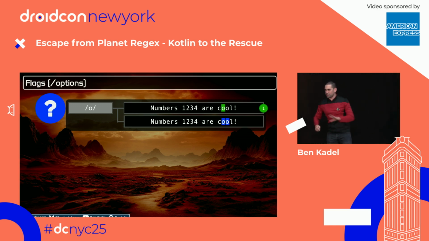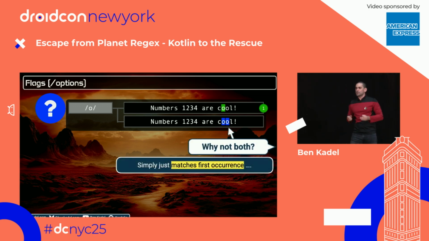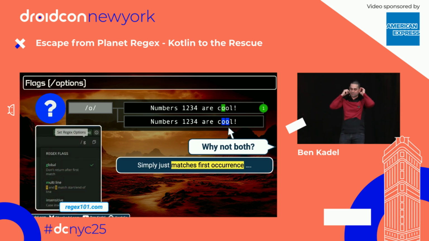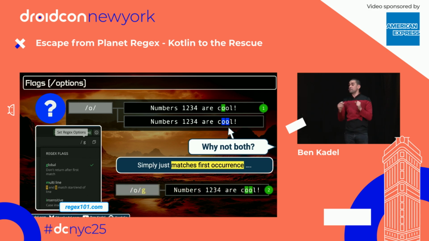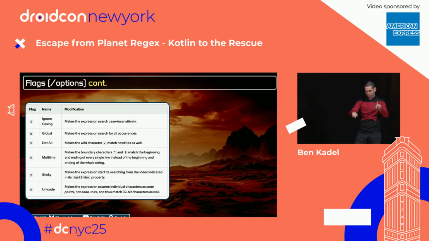Now, back to that O thing we talked about a second ago. Why did it only find the first O and not the second, right? This is regex's default behavior. It will find the first occurrence of a pattern, not every occurrence. However, we can toggle this behavior using one of regex's flags. This is like regex's settings, and we can toggle this simply with the G flag, append that to the end. G means global, so hey regex, find me every instance of our pattern. And now regex, of course, will find O and O, each individually one match, so two matches total.